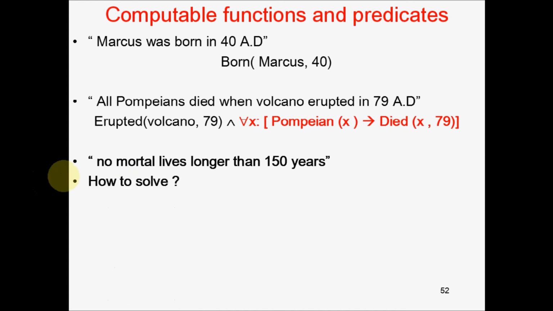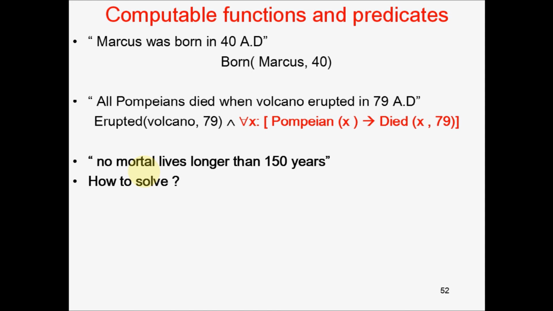Now, if you are asked to prove whether Marcus is dead or not, how will the machine solve this problem using predicate logic? It will be difficult. Now, if this query was given to you manually, how would you have done it? You would have considered 1555 as one time instance, say T1, and 2020 as the second time instance, that is T2. Then you would have subtracted T1 from T2 and found the value.